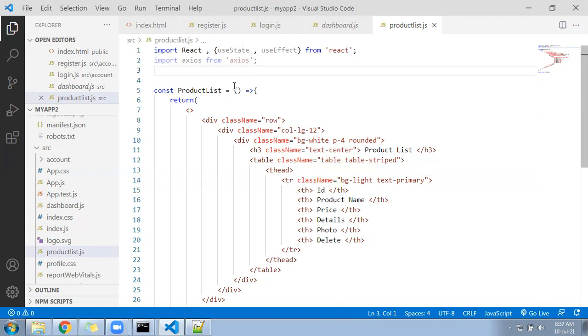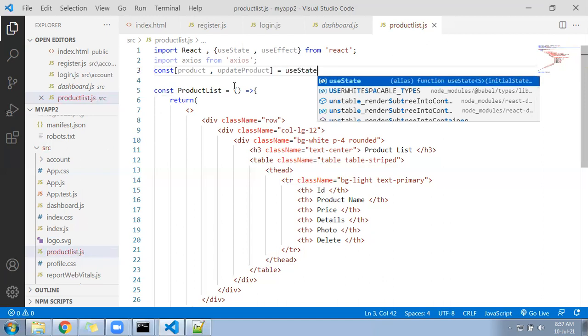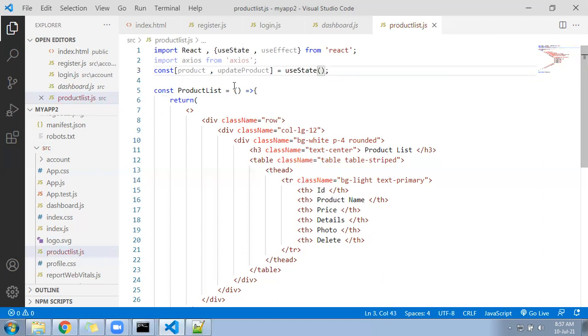So what we'll do for that, we will be writing here a constant, product, and another one called updateProduct. updateProduct equal to useState. This useState you can give as an empty array.